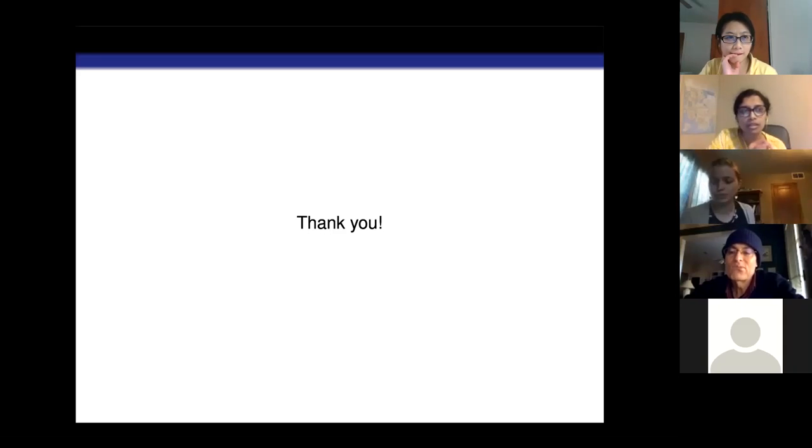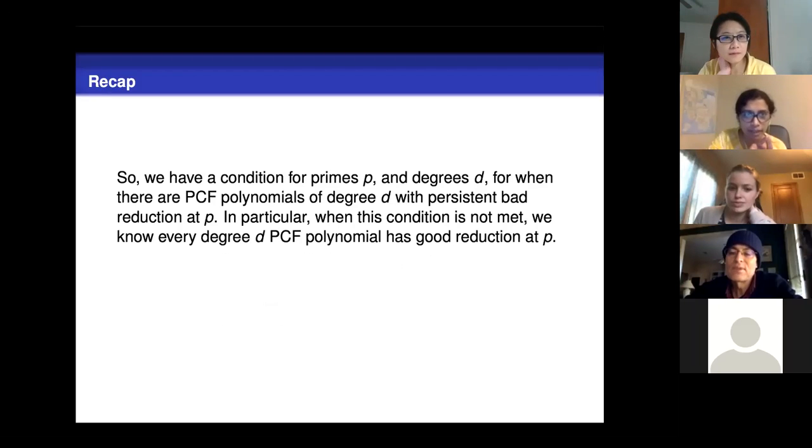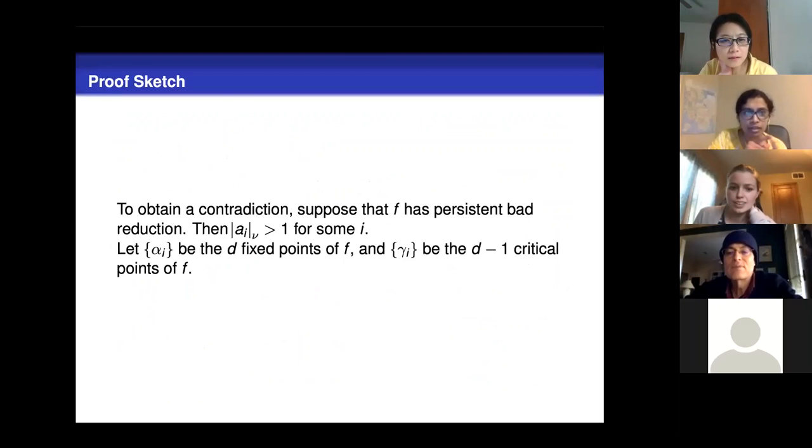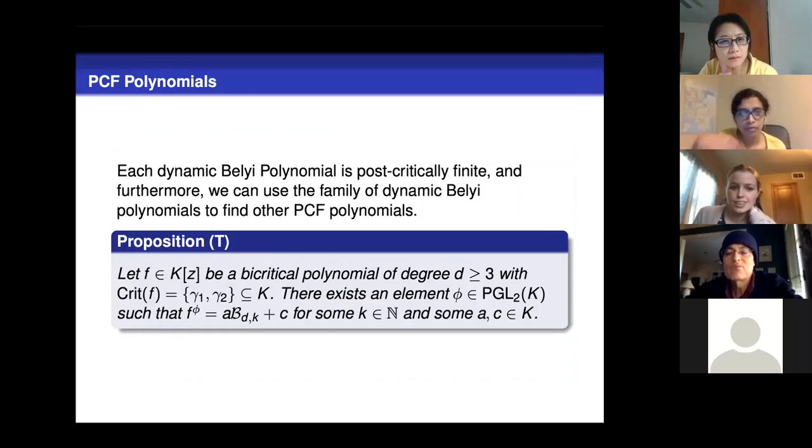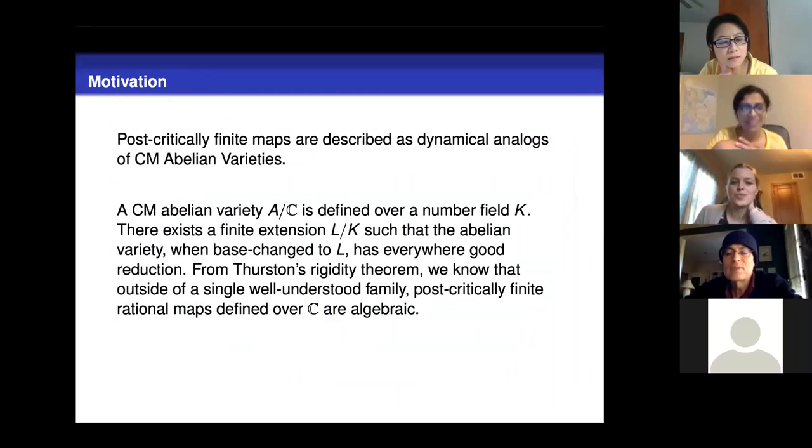But since you mentioned that these polynomials you're looking at correspond to CM algebraic varieties, do they correspond to CM elliptic curves? Not sure. They're described as these dynamical analogs, but that doesn't necessarily mean they have all the same properties.